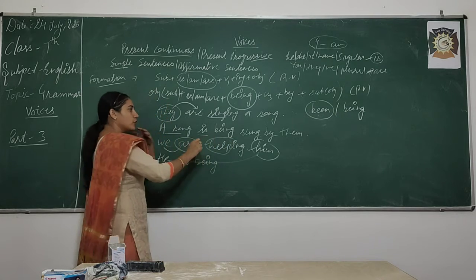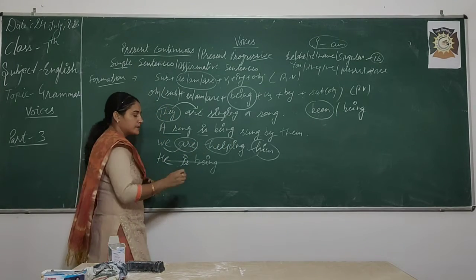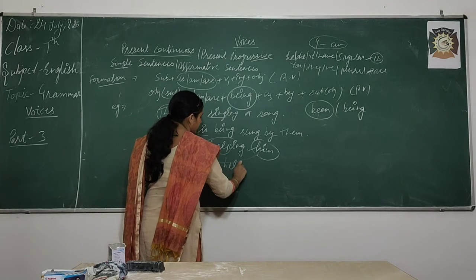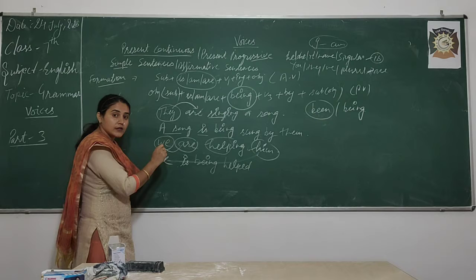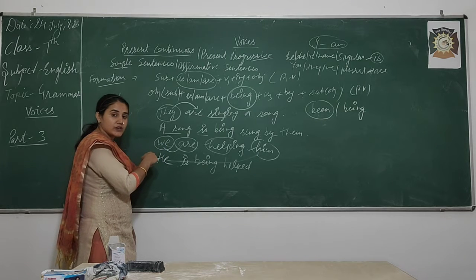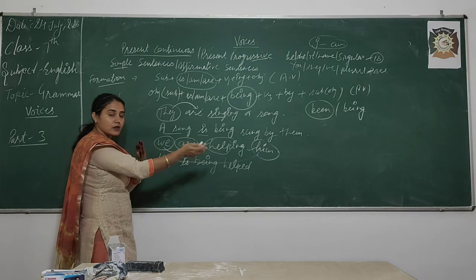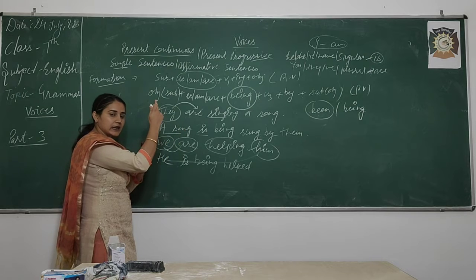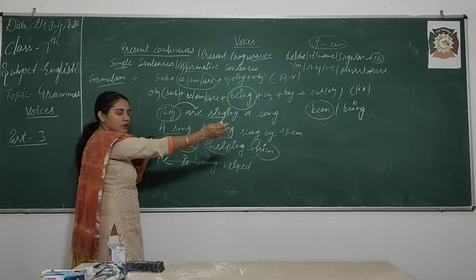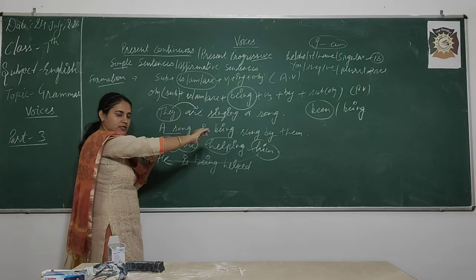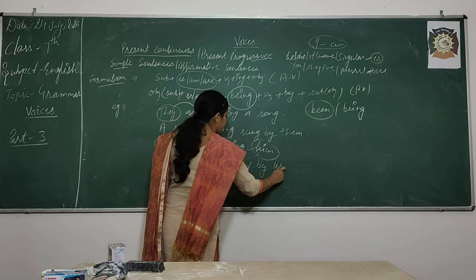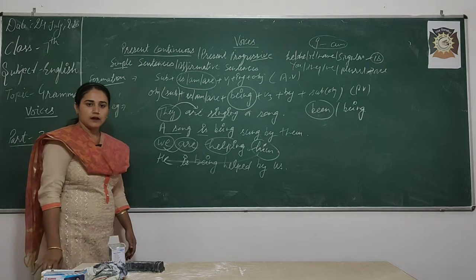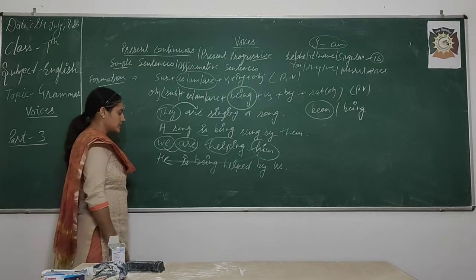What is the third form of help? Helped. Very good. By we. We is your subjective case. What is the objective case of we? Read that complete line. We, our, us, which is at the end, that is your objective case. Helped by us.